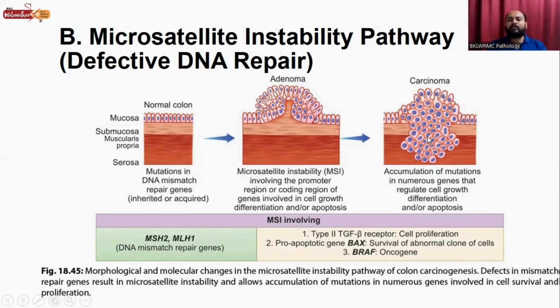There is accumulation of mutations in numerous genes that regulate cell growth, differentiation and/or apoptosis. So the microsatellite instability pathway involves genes like MSH2 and MLH1. These two genes are DNA mismatch repair genes. And second, type 2 TGF beta receptors, which are required for cell proliferation, and pro-apoptotic genes like BAX, which helps in survival of abnormal clone of the cells, and BRAF, which is the oncogene. So this is the second pathway, that is the microsatellite instability pathway, also called defective DNA repair.